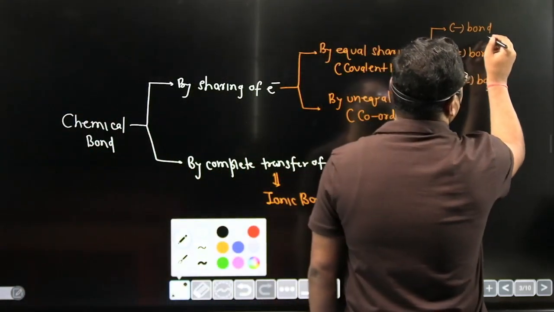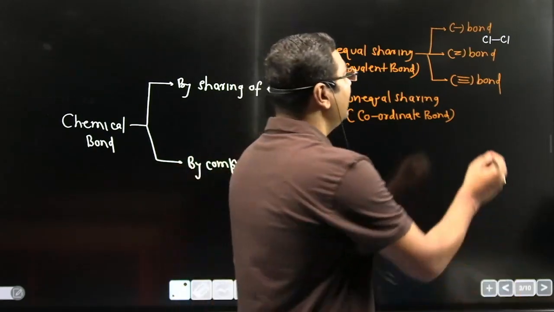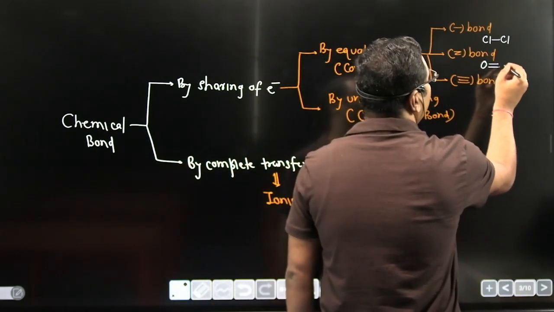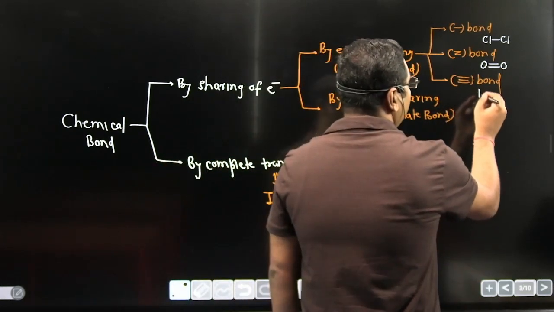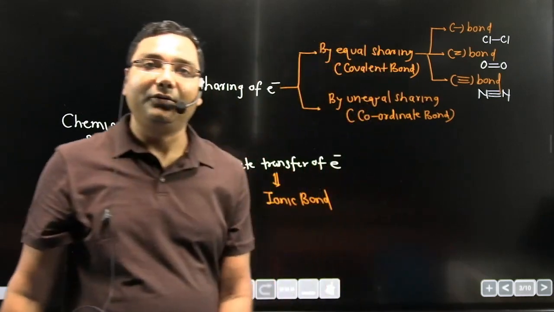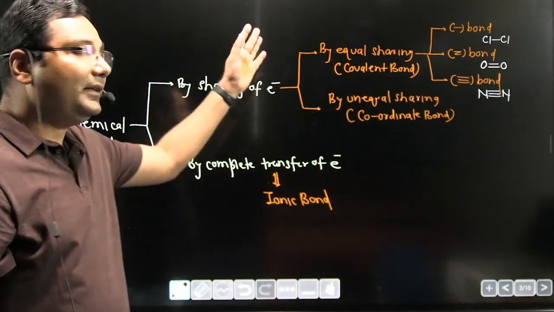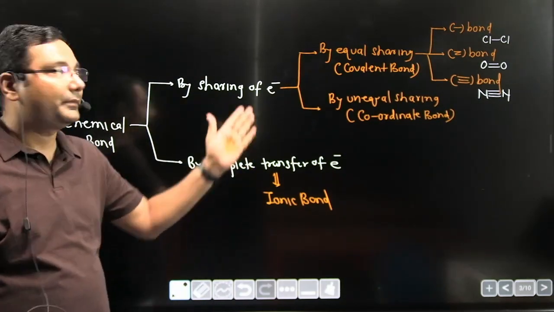Suppose this is the formation of a single bond between two chlorine atoms, formation of a double bond between two oxygen atoms, that is the O2 molecule, and sharing of three electrons between two nitrogen atoms, that is the N2 molecule. So these are the ways to form chemical bonds, that is by sharing and by complete transfer.